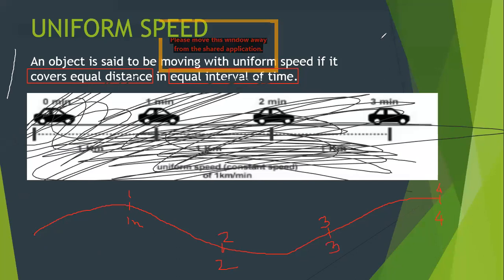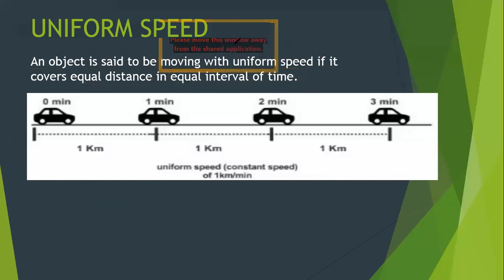So what you will find? The track is curved, but still you will find that the object is covering equal distance in equal interval of time. So even if the track is curved, you will find that the object is moving with uniform speed. Why? Because what is the necessary condition?